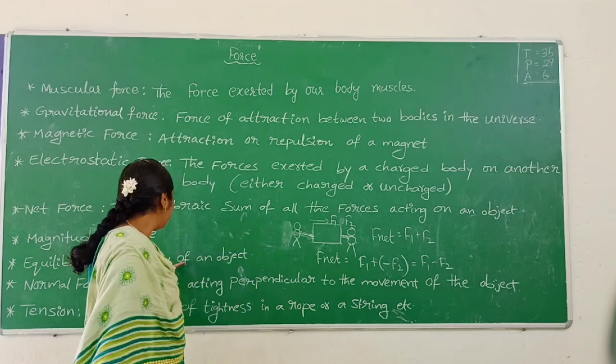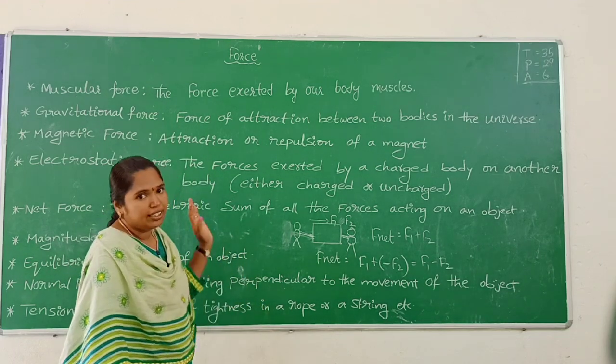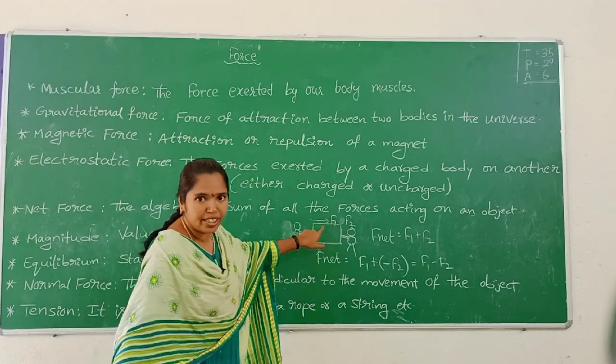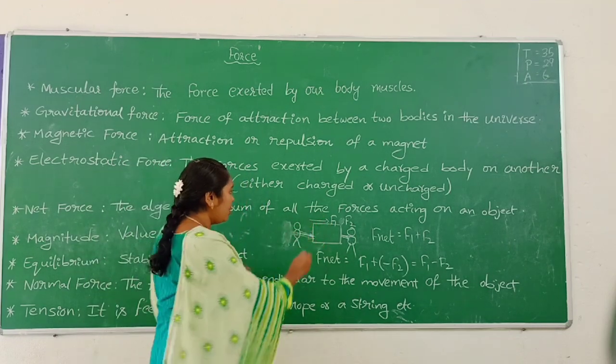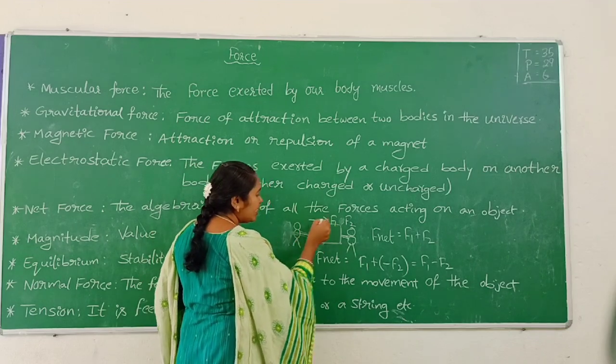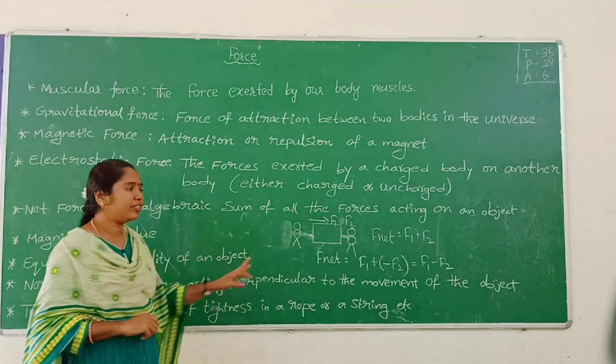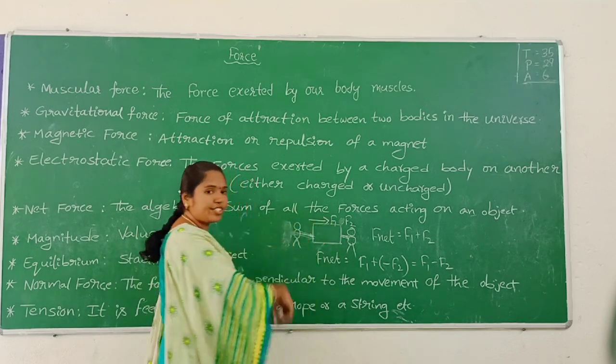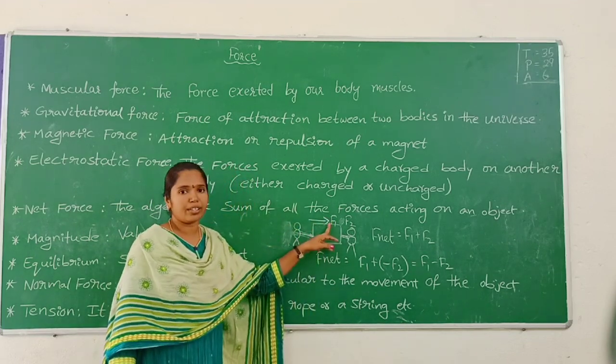It has magnitude and direction. So force has magnitude, that is value. Magnitude has value and has a direction indicated by the arrow.